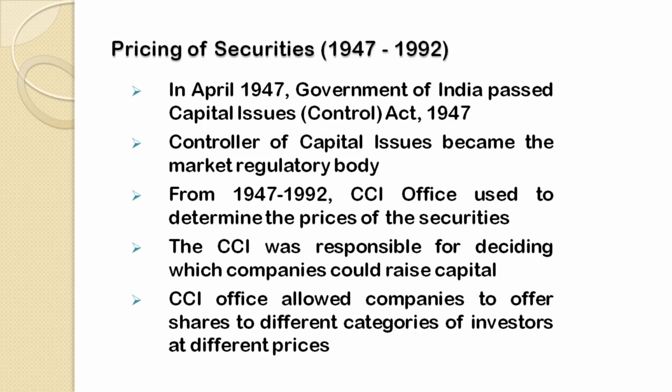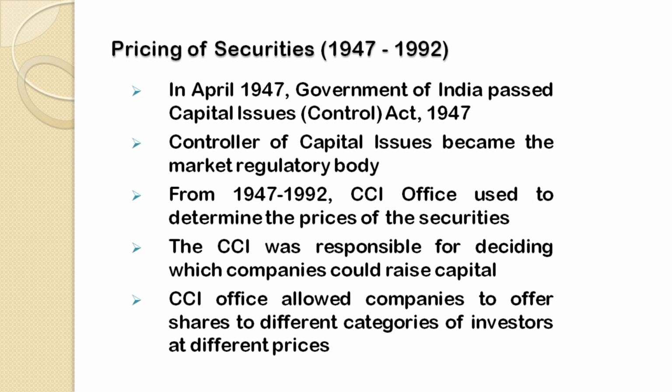Further, when the pricing was done by the CCI office, then differential pricing was also done. That means the CCI office used to decide different prices for different types of investors. For example, suppose there are retail investors, there are non-institutional investors, there are employees of the company itself. Then the CCI office used to determine separate prices for different investors concerned with a company.